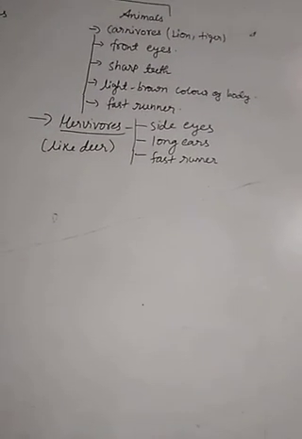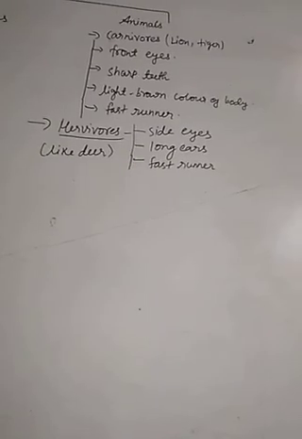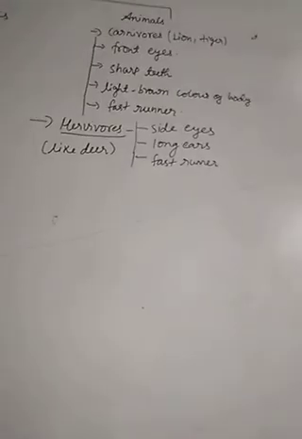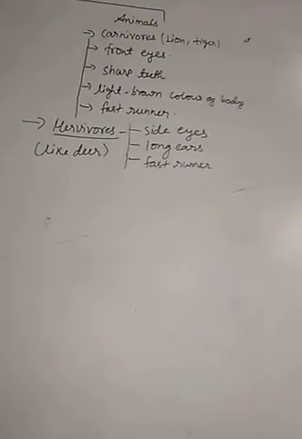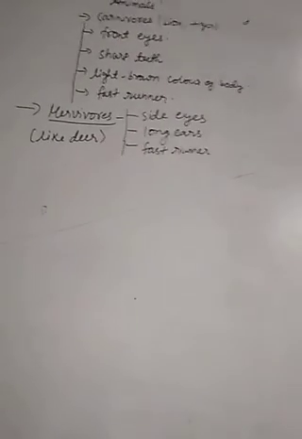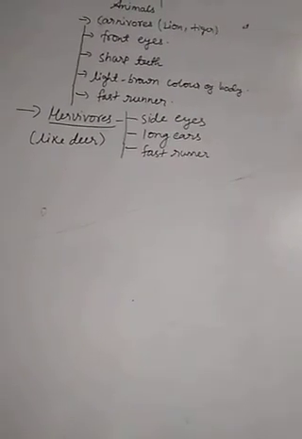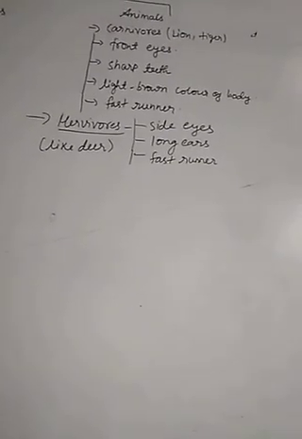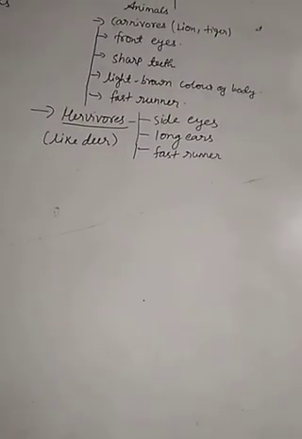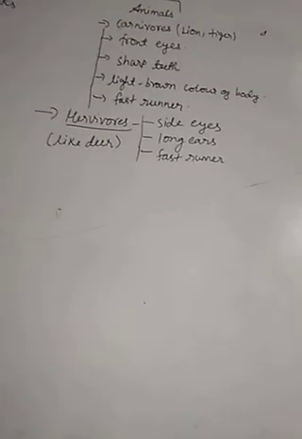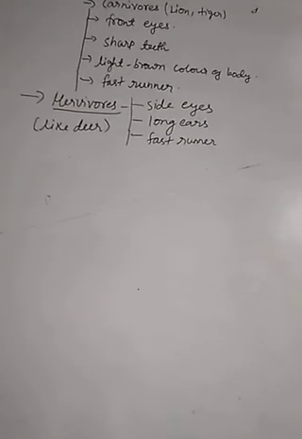They have long ears to hear the movement of predators. And the third one, they can run very fast to save themselves from their predators. Predators means shikari. Children, the animals living in different habitats need to protect themselves from their enemies. And the color of the skin of some animals blends with their surroundings, and they therefore get unnoticed by their enemies.